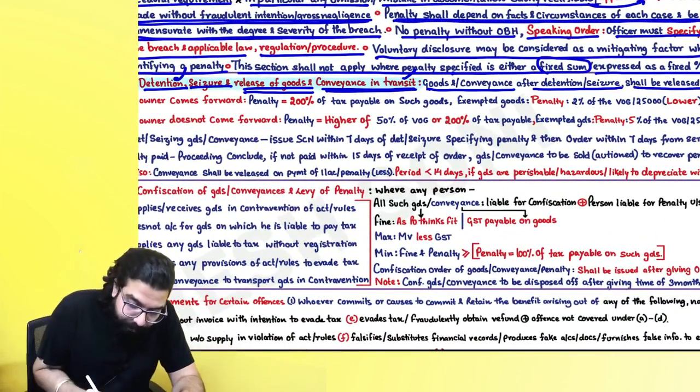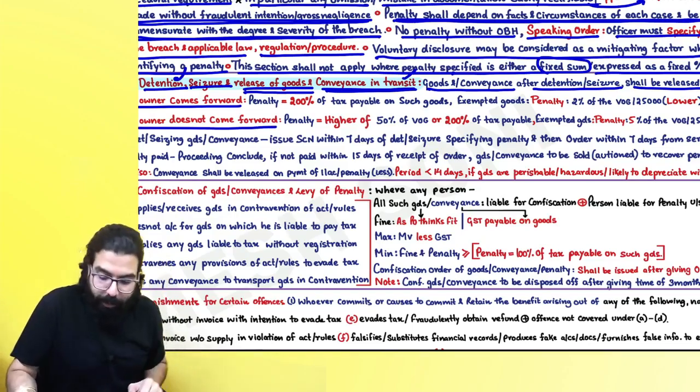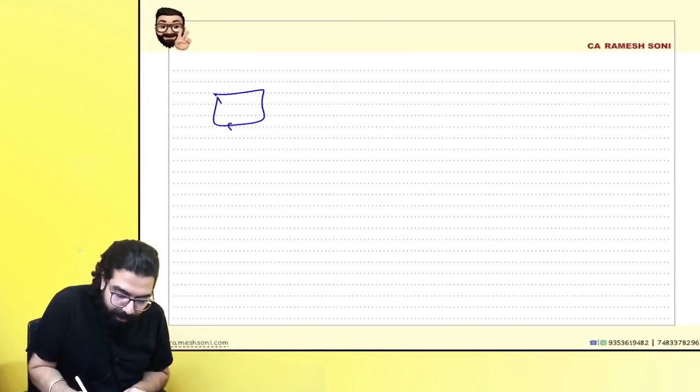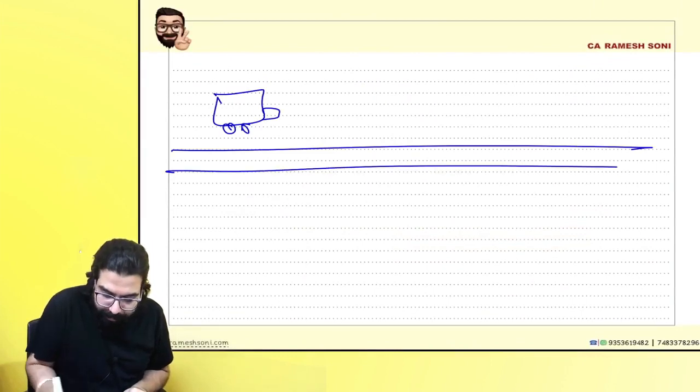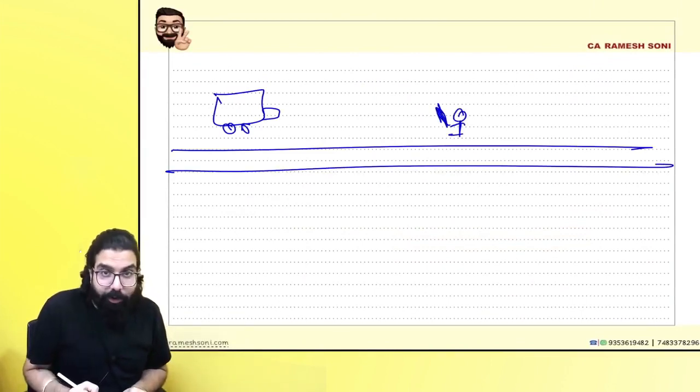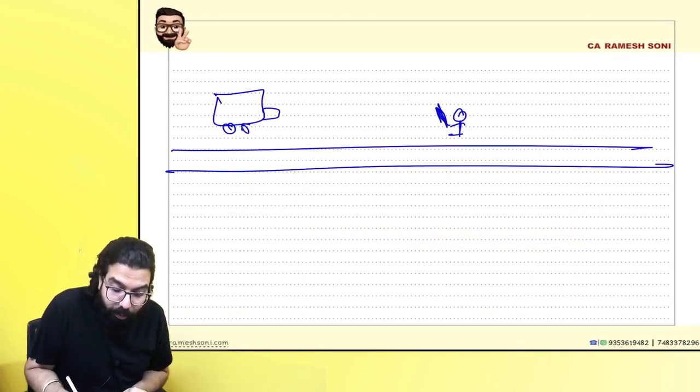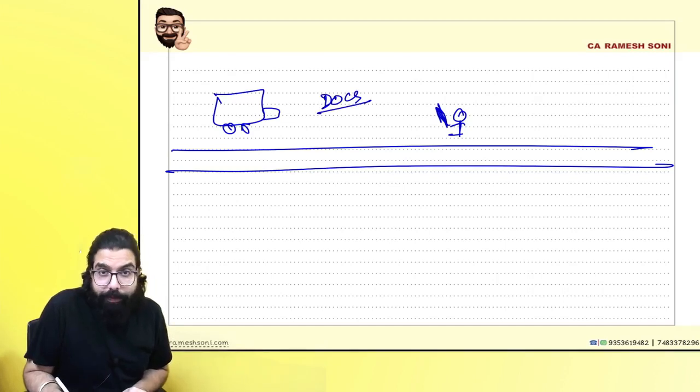Shall be released if the owner comes forward, if the owner does not come forward. Always remember one thing, you are going on the way, you are taking the goods and going on the way. The truck is going, now the officer will be here, officer stopped, hey, stop, he is showing a stick. Now what will happen, you will have to show him the documents, which is the invoice, bill of supply or delivery challan, plus you will have to show him the e-way bill.